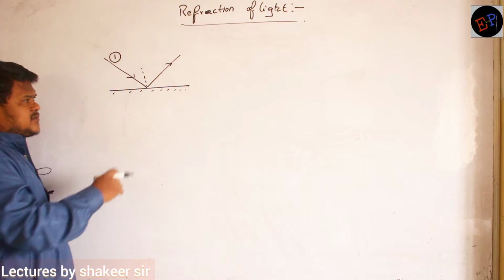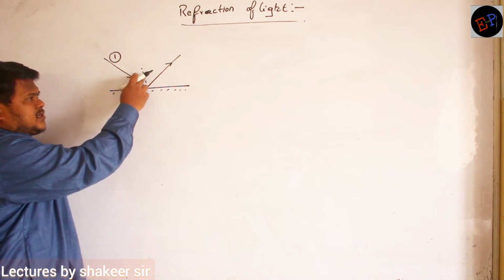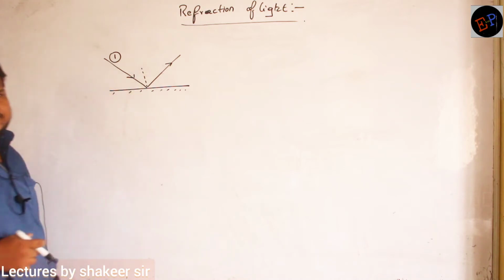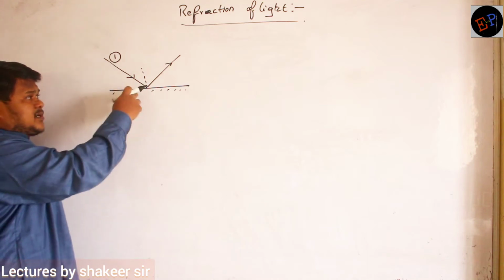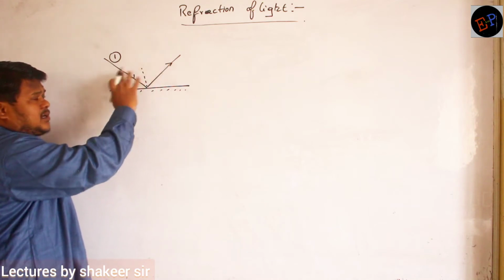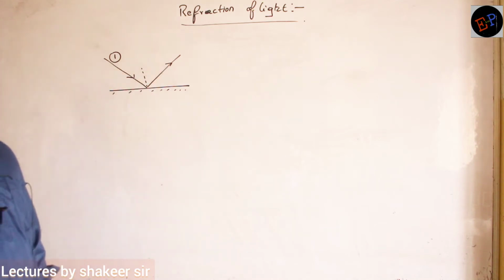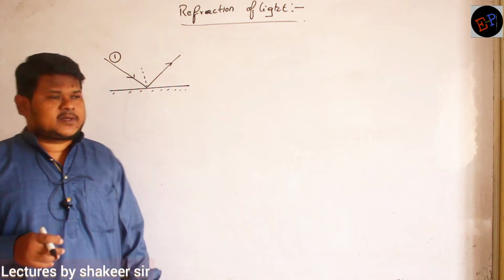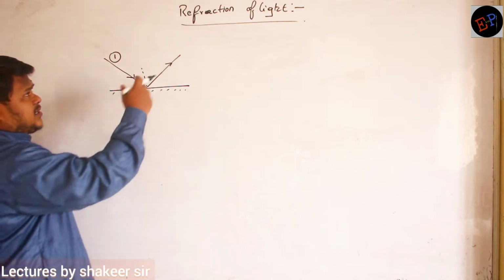And what are the properties we have studied? Angle of incidence and angle of reflection are equal. Then the incident ray, the normal and the reflected ray, all of them lie in the same plane. So these are the two properties of reflection. Now we are studying refraction of light.